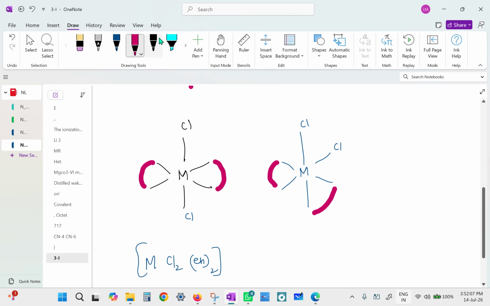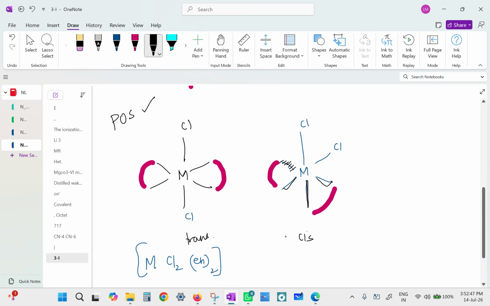Is this the cis form? Can I say this is the cis form, and this is the trans form? Yes, because in cis the two chlorines are close, and in trans they're far. The trans has a plane of symmetry, you told, right? Does the cis have a plane of symmetry? No, there's no plane of symmetry, because this is protruded towards you, this is inwards, and this is on the plane.